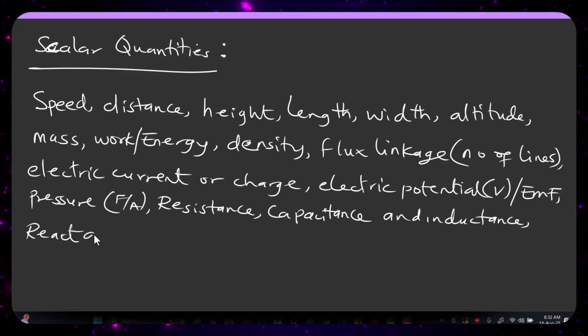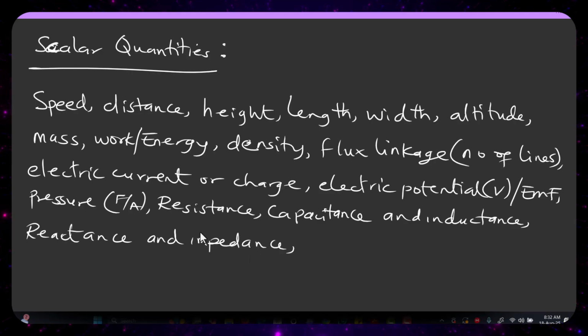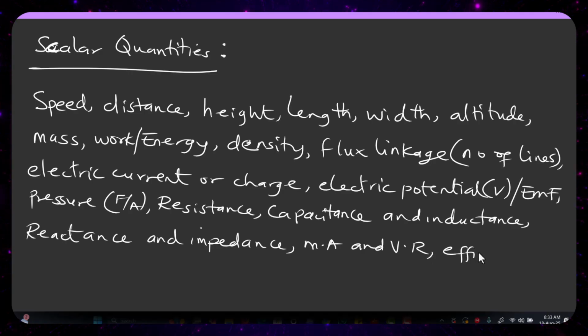Then we also have mechanical advantage and velocity ratio. We also have efficiency. So these are the examples of the scalar quantities.